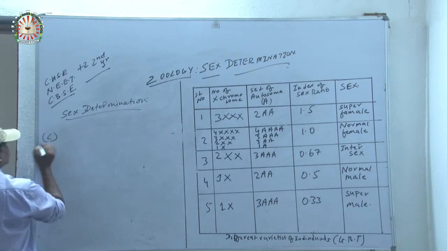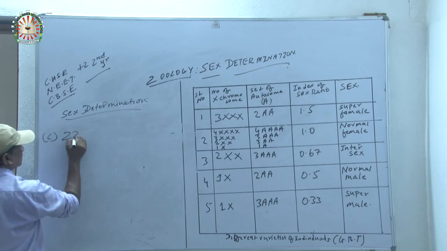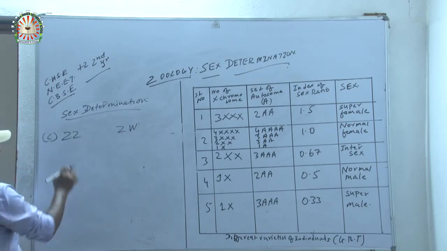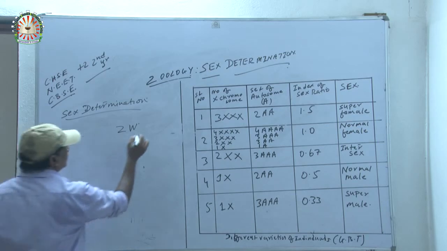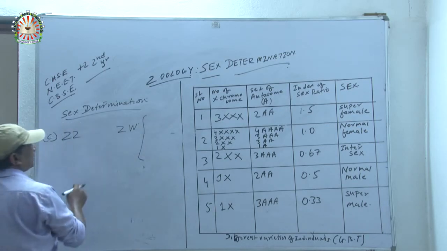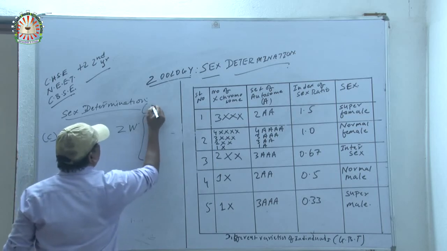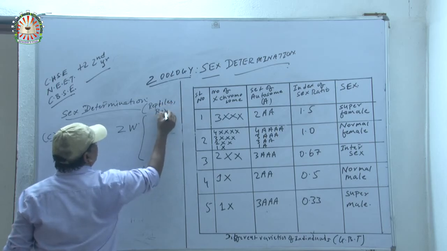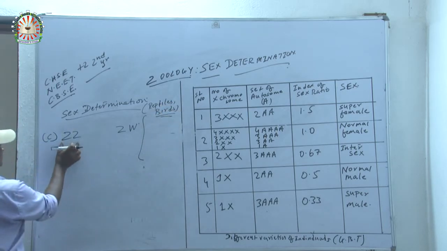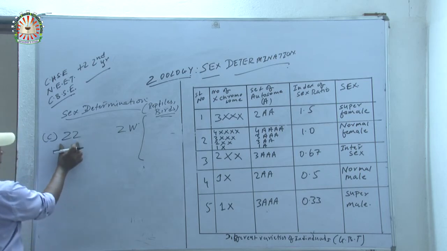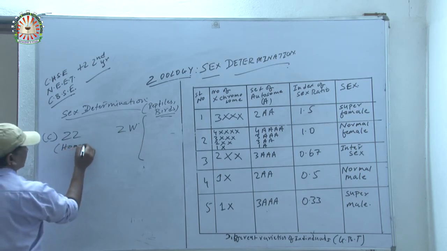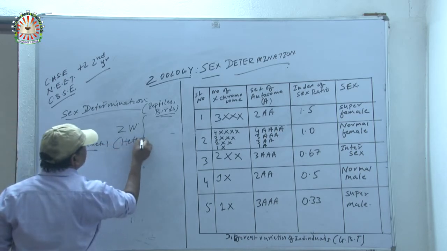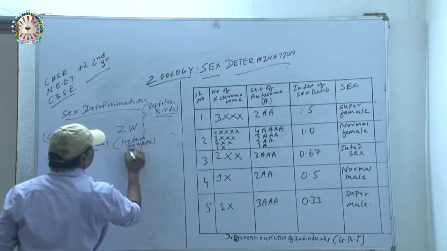Next, number C, ZZ and ZW. The best examples of this type of sex determination are reptiles and birds. They have ZZ type and ZW type chromosomes. ZZ is homogametic, and ZW is heterogametic.